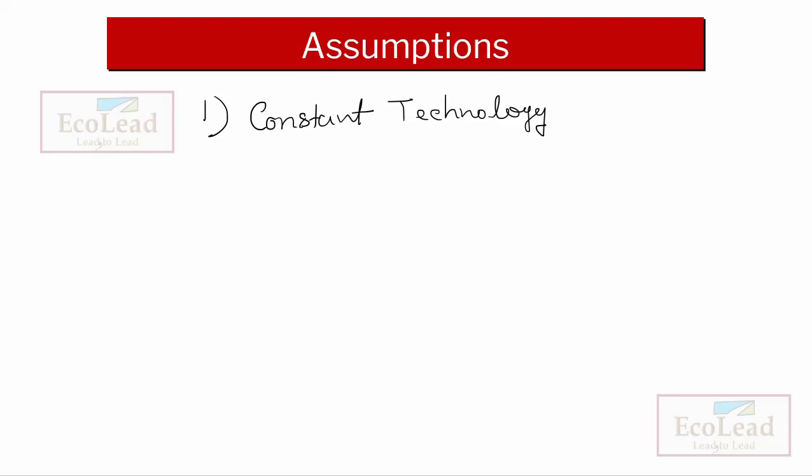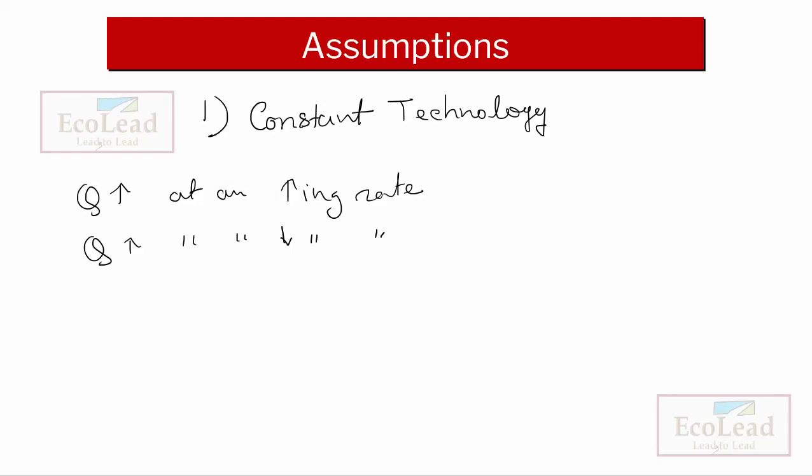What does constant technology state? It states that there is no improvement in the technology. Why? Because if the technology improves, it may happen that the output is increasing at a different rate. The law states that the output initially increases at an increasing rate, and then it is increasing but at a decreasing rate.